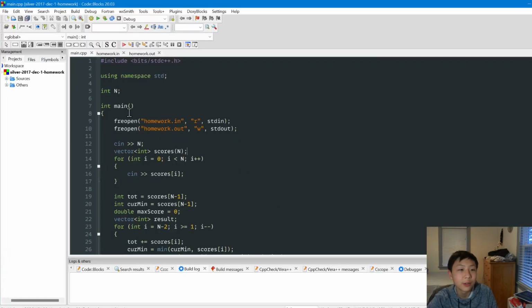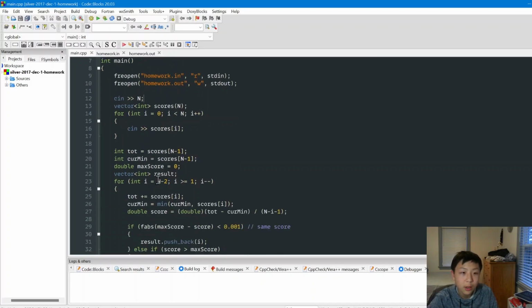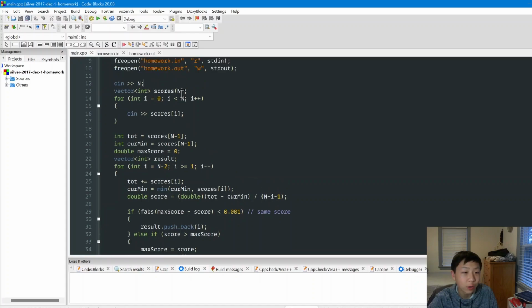Okay, so in the code, I have my n over here, and we're going to read in the n first, and now we're going to read in the scores as a vector of integers. After we read in the scores, we're going to keep track of our 2 variables here, as well as the maximum score that we can get, and also the result.